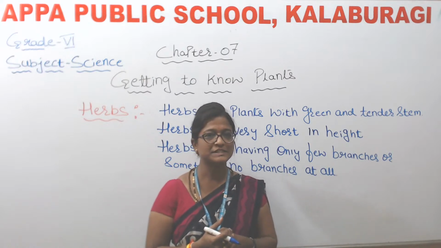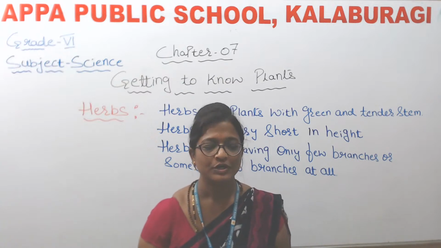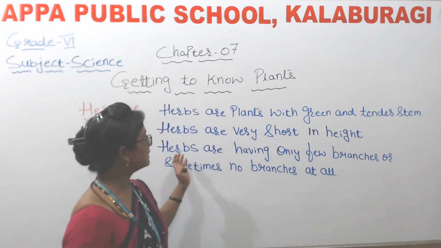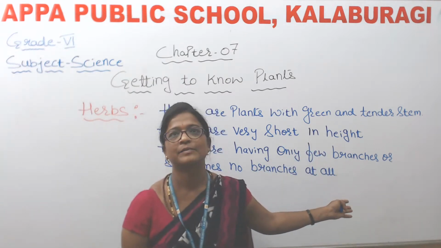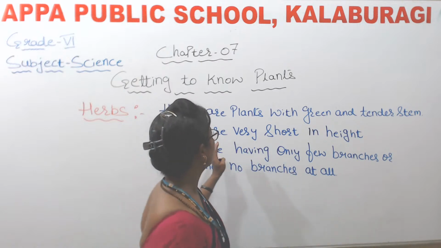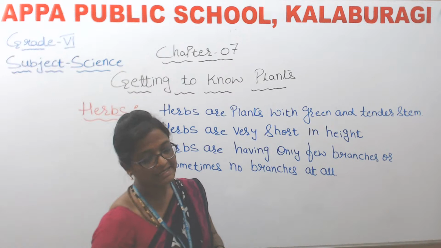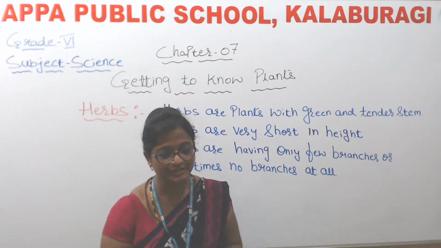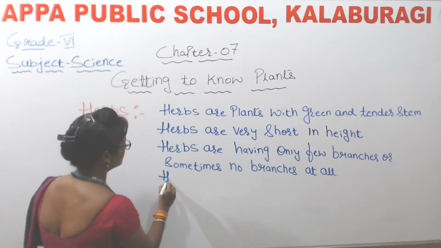For example, you take spinach. There we can see no branches, isn't it? For example, in tomato we can see only a few branches, isn't it? So herbs are plants having only few branches and sometimes no branches at all.